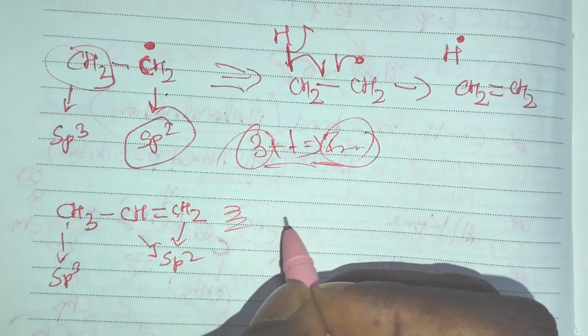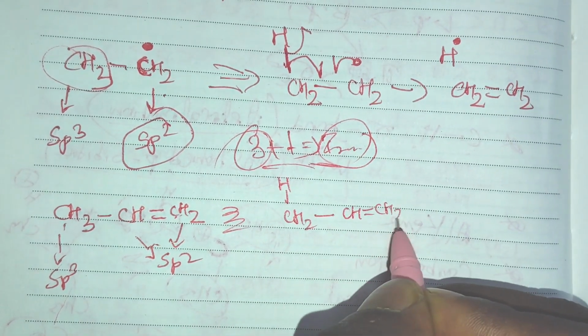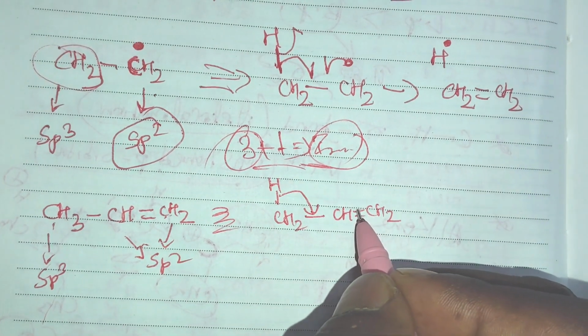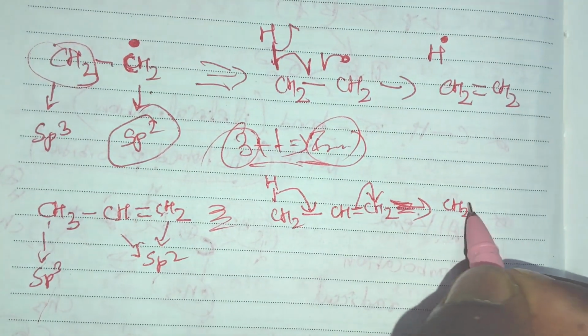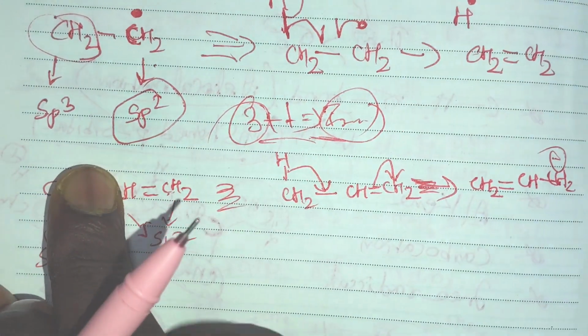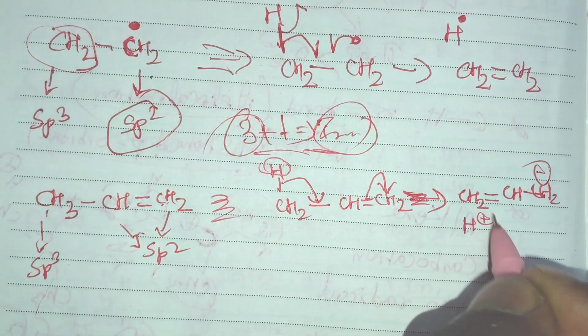This can be represented as CH2 with a hydrogen, single bond CH double bond CH2. Now this sigma bond shifts here, and this pi bond shifts here. What happens? There is CH2 double bond CH2 minus, and this hydrogen possesses a positive charge.